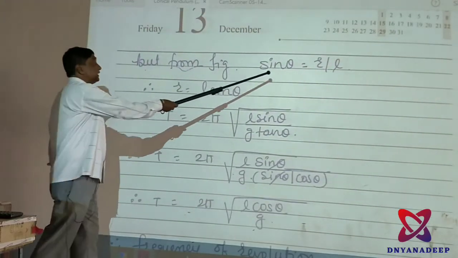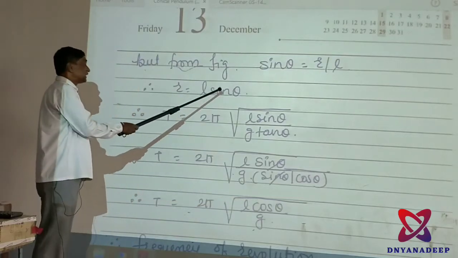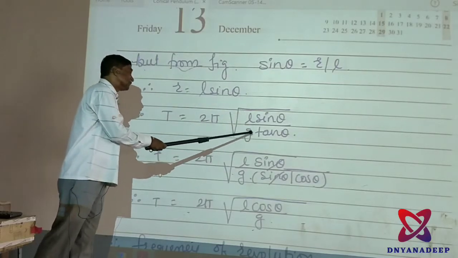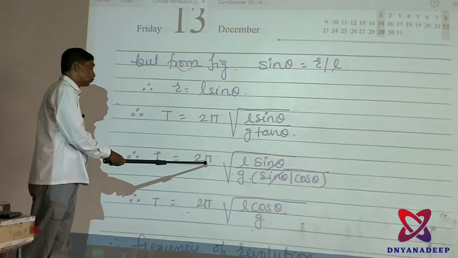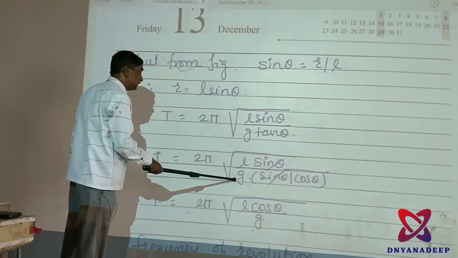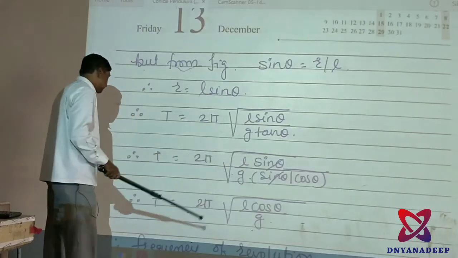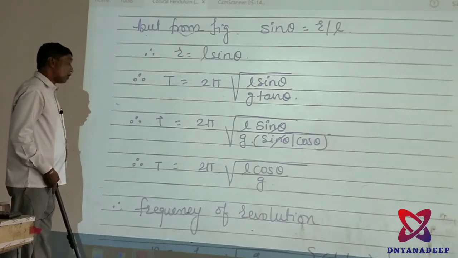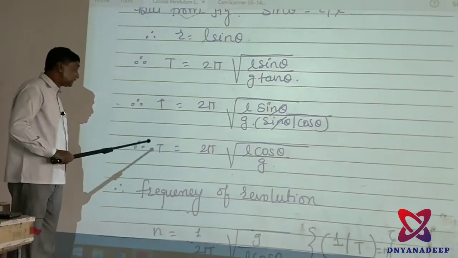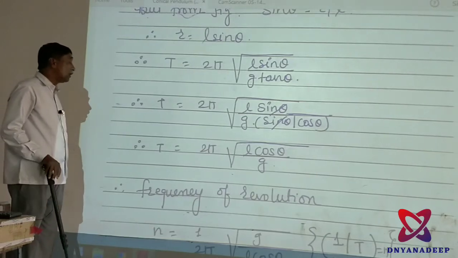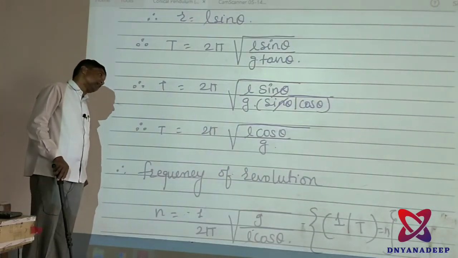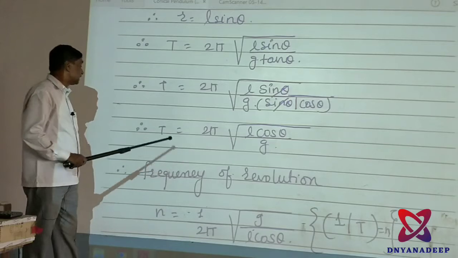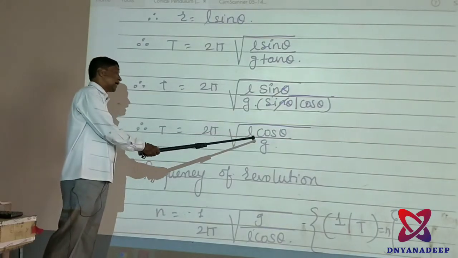Next, from the figure sin theta is equal to r upon L, therefore r is equal to L sin theta. T is equal to 2 pi square root of the value of r, L sin theta upon g into tan theta. Then T is equal to 2 pi square root of L sin theta upon g into sin theta upon cos theta, cancel. Then you get T is equal to 2 pi square root of L cos theta upon g. This is the periodic time of the conical pendulum in terms of the length, in terms of the acceleration due to gravity, or in terms of the radius. That means here T is equal to 2 pi square root of L cos theta upon g.